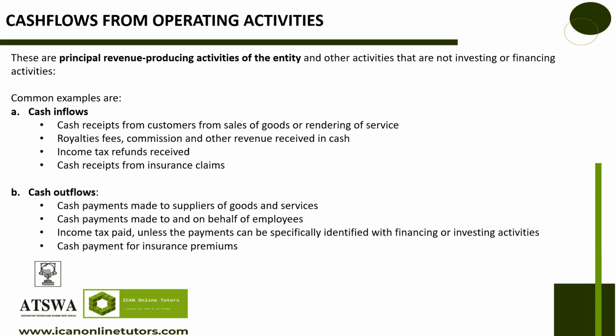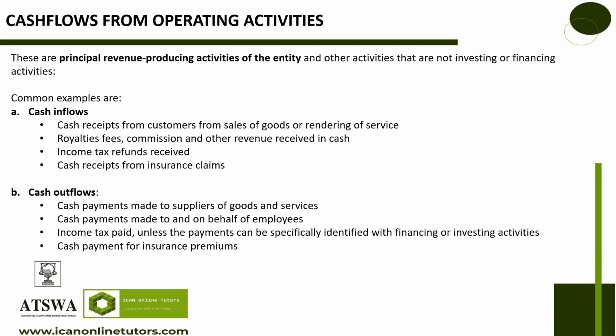Now, let's look at operating activity. Operating activities are revenue producing activities of the entity. And these are any other activity that is neither investing nor financing activity. Common examples, let's see, what are the common examples of operating activities? Let me explain that once again.